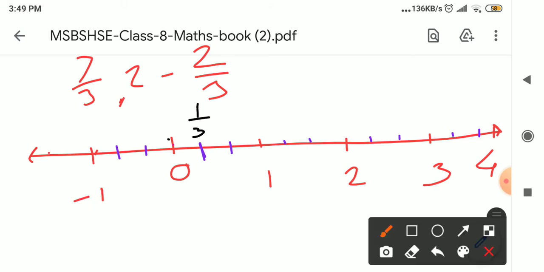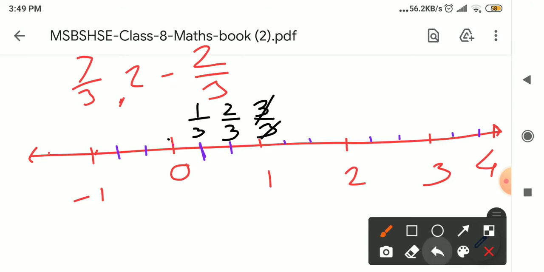Positive side we are taking, this is our 0 and 0's right side positive numbers are there. So first point is 1 upon 3, second point is 2 upon 3, right? Third point is 3 upon 3. 3 gets cancelled with 3, 3 ones are 3 and that's why here it is 1. Okay, so 1 is written here.